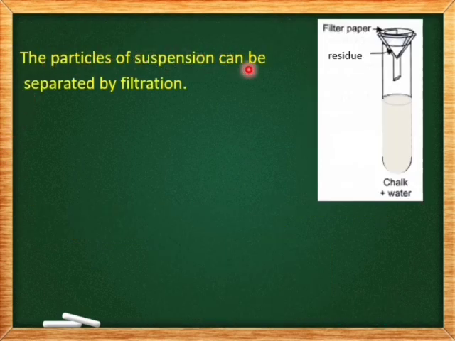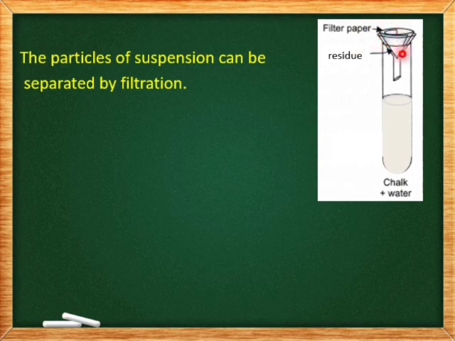The particles of suspension can be separated by filtration. So here we have taken a test tube, and over the test tube a funnel is placed, and then a filter paper cone is placed inside the funnel. Now a mixture of chalk powder and water is poured into this filter paper.